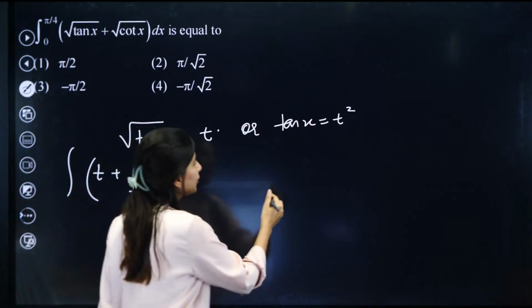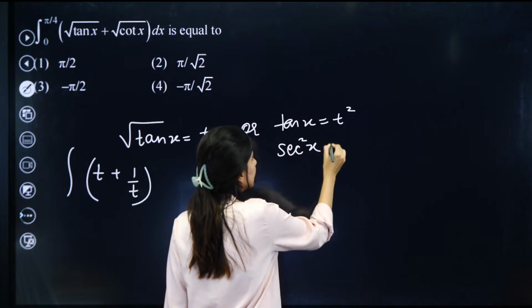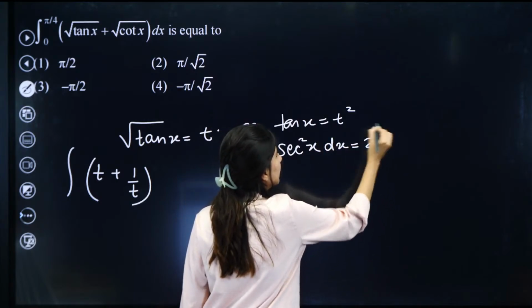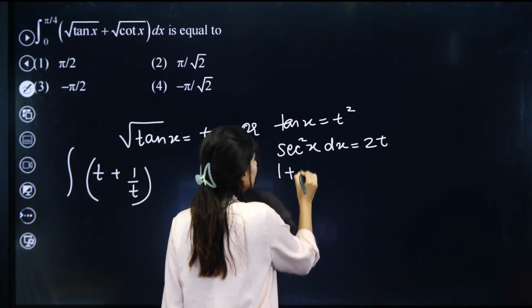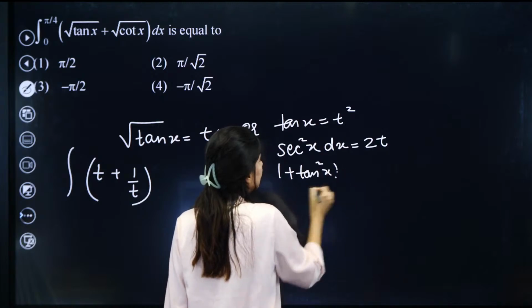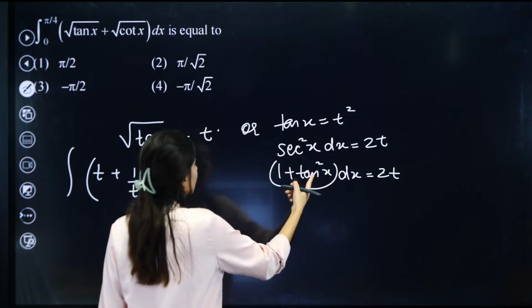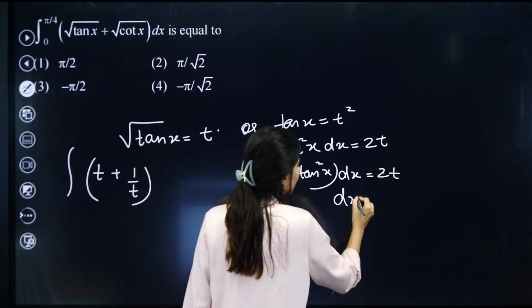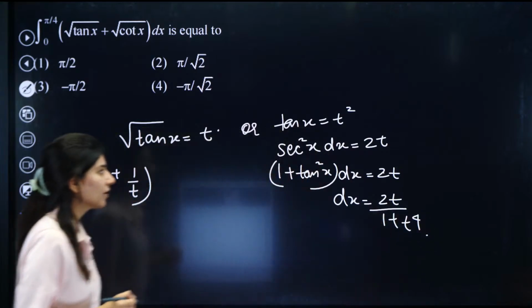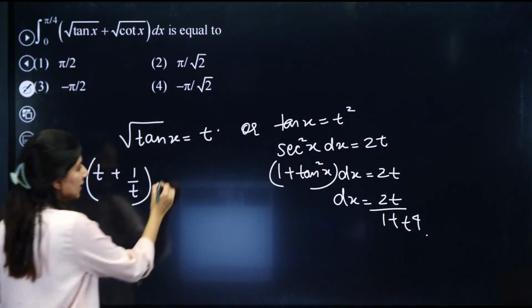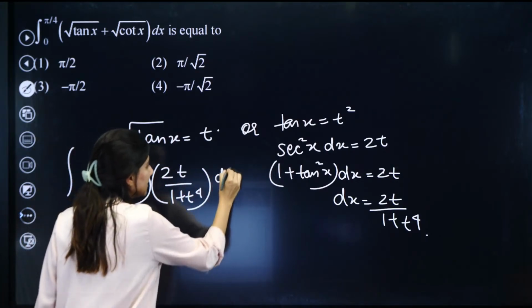Now differentiate it. What is the derivative of tan x? sec square x dx is equal to 2t. Now sec square x can be written as 1 plus tan square x, so dx will be equal to 2t upon 1 plus t raised to power 4. So this is it, and we have 2t upon 1 plus t raised to power 4 dt as well.